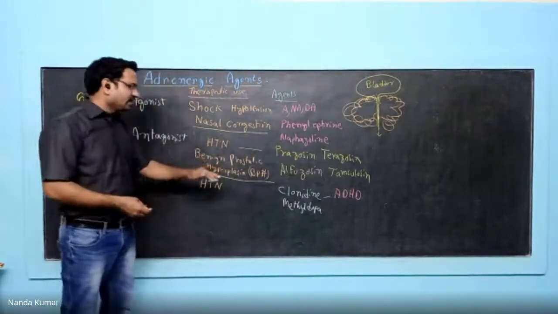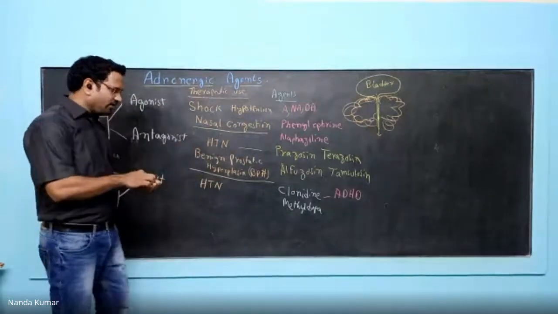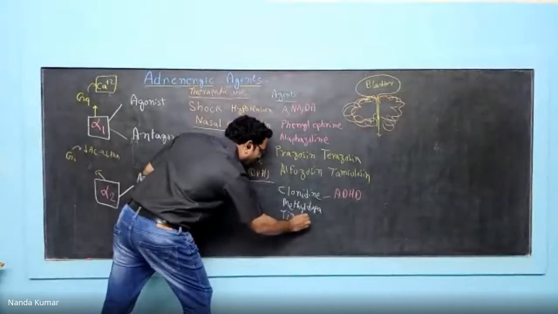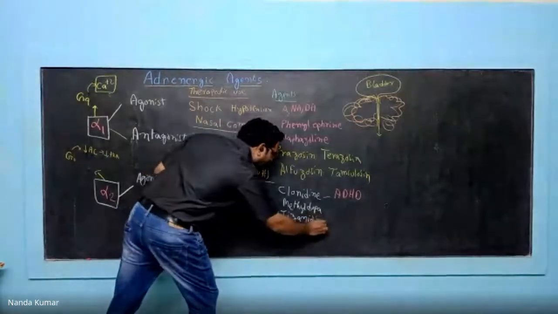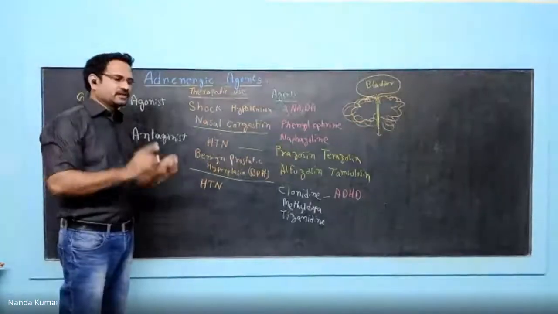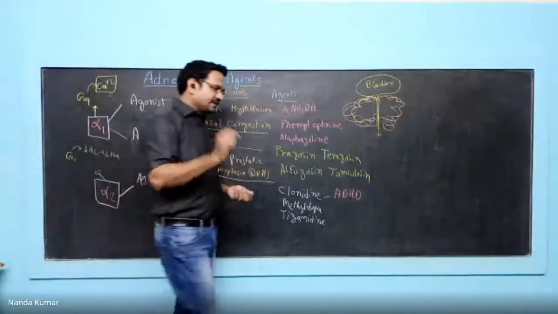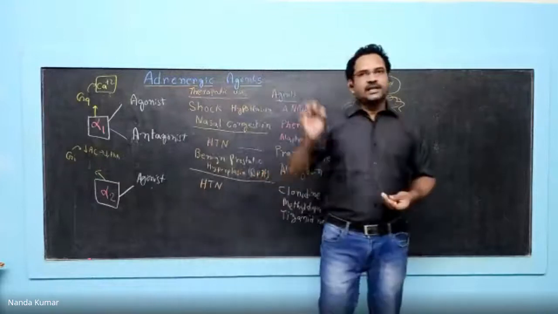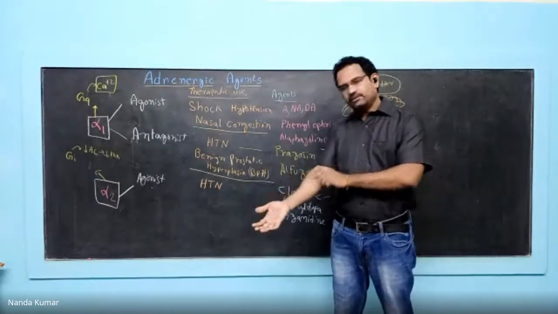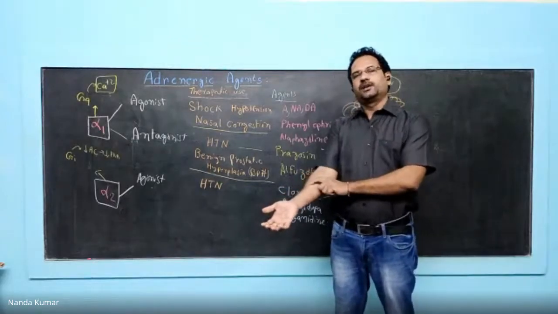The other drugs, clonidine, methyldopa. Along with that, one more drug is there, known as tizanidine. Tizanidine also acts on central alpha 2 receptors. The job of tizanidine is as a central skeletal muscle relaxant. Skeletal muscles are those present around our skeleton.